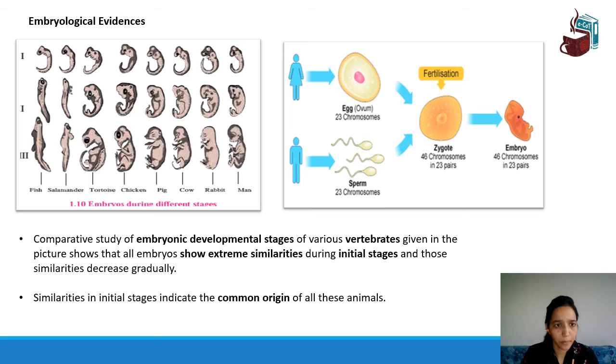Next, we are going to see something that gives us a little more evidence about evolution, that is embryological evidence. Now, this is taken for reference. You don't need to memorize it. It's going to come in your next chapter anyway, but this is taken from outside and not your textbook. I specifically downloaded this to show you all how an embryo is formed.